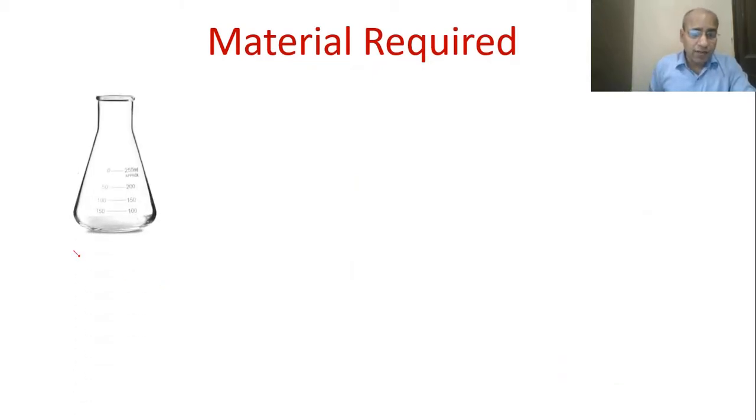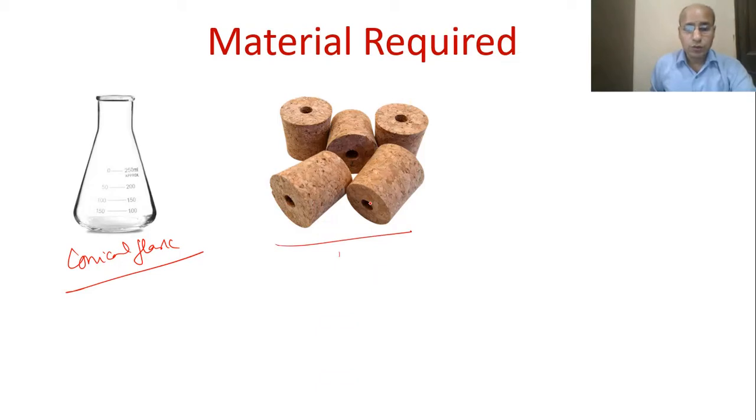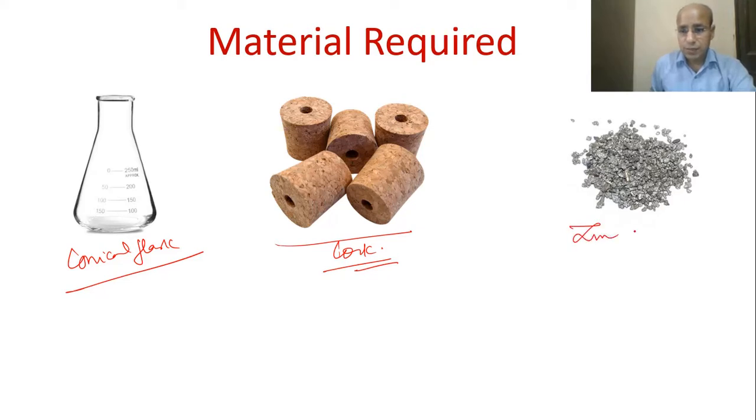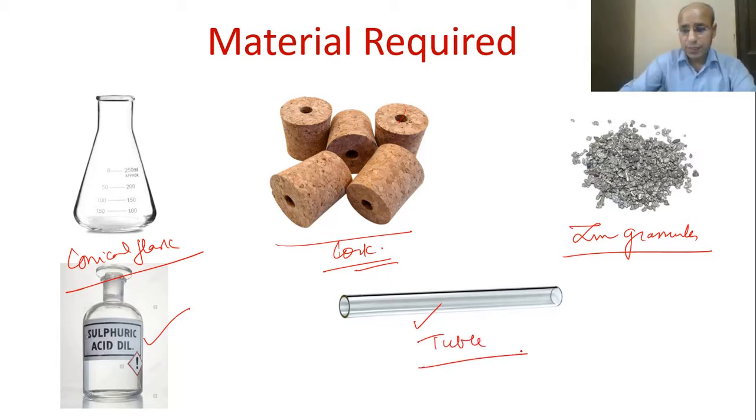We will need a conical flask. We will need some stoppers, you can say corks with holes, so that we can fit a tube. These are the corks. They can be plastic corks or corks from the bark of a tree. These are the zinc granules. Now this is the sulfuric acid that we will use to do the reaction. This is the glass tube that we will insert here so that the gas can pass out. And we will need a matchstick and candle to test the gas.